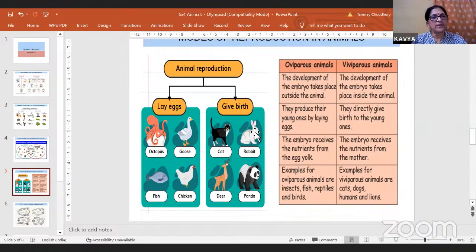They are both mammals, but they do not. All the mammals give birth to young ones, isn't it? For example, the dog, the cat, the lion, the tiger, the monkeys, the cows, they are all mammals and they all give birth to young ones. But this mammal, the duck-billed platypus, is an egg-laying mammal. Okay, so it is an exception. It is an egg-laying mammal.